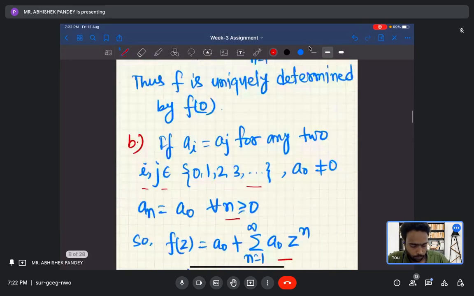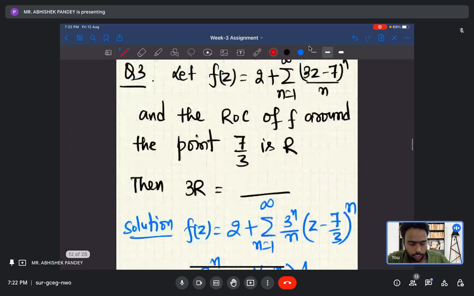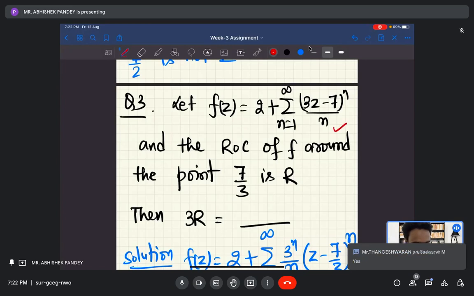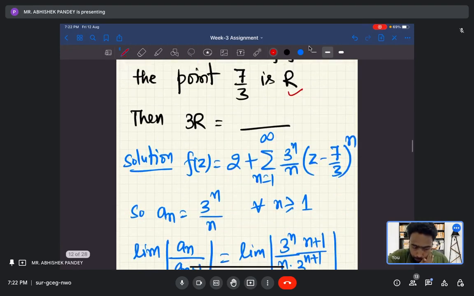Is it clear to everyone? Okay. So let us look at the third question. Let f(z) equal 2 plus summation n equals 1 to infinity of ((3z minus 7) upon n)^n. This is the f, and the ROC of f around the point 7 by 3 is r. So what would be 3r? This is the question. So we need to find the radius of convergence of this power series.